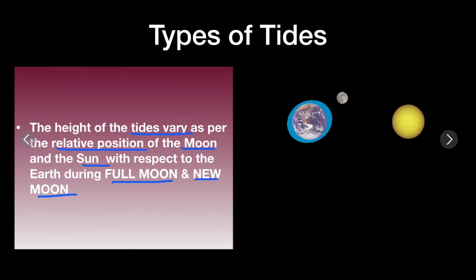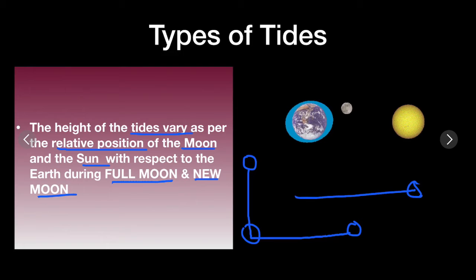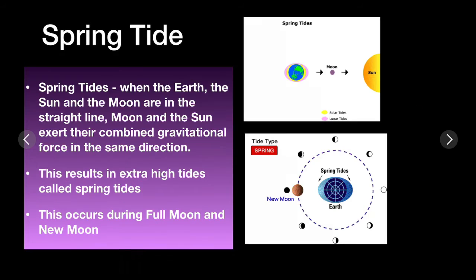You can see in this image right now the earth is located at a right angle, and now the earth is at this stage. So when the earth, sun and moon make a right angle, the height of tide is different. When these three bodies are in a straight line, the height of tide is different. Let's understand how. First is spring tide.